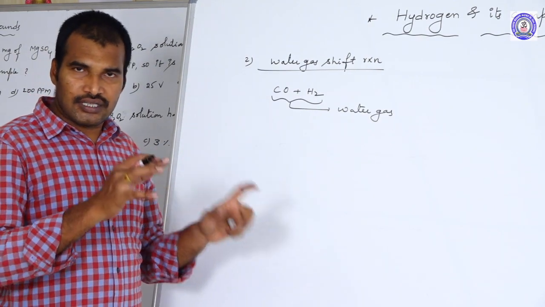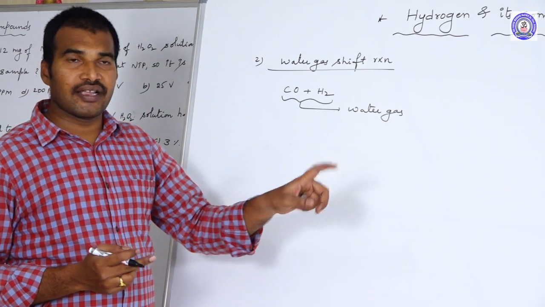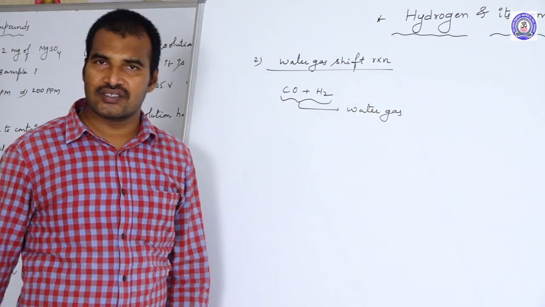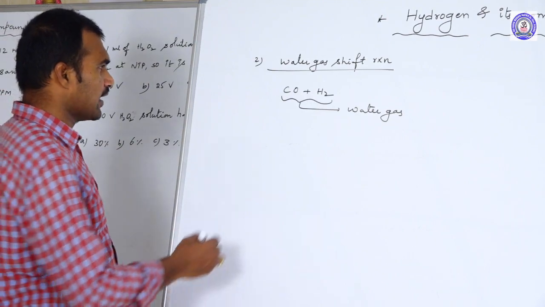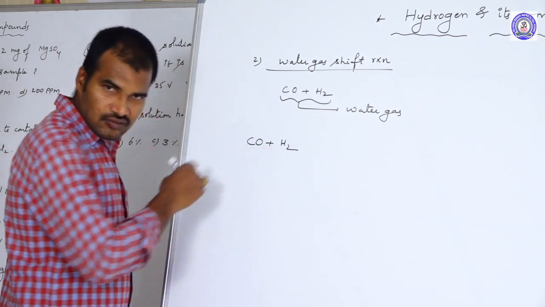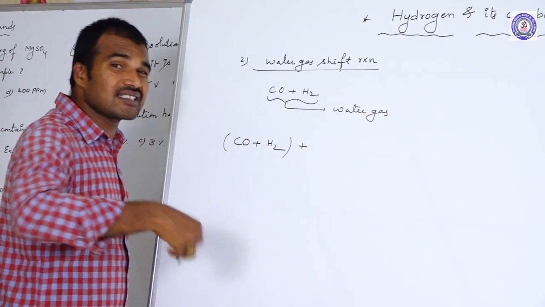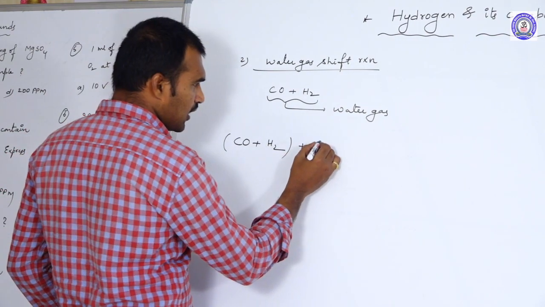In that process, what is the method of increasing the percentage of hydrogen in that water gas? That method we call the water gas shift reaction. Yes, how to increase? Let us see. You take that mixture, CO plus hydrogen. This is what? Water gas. To this water gas, if you pass excess steam,